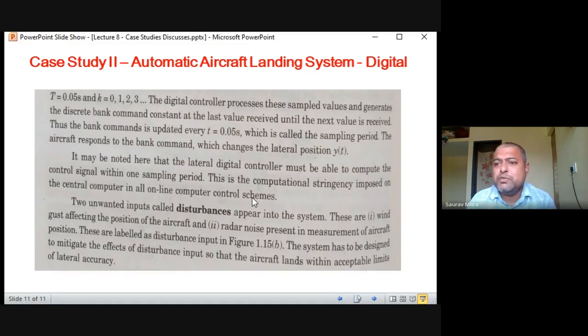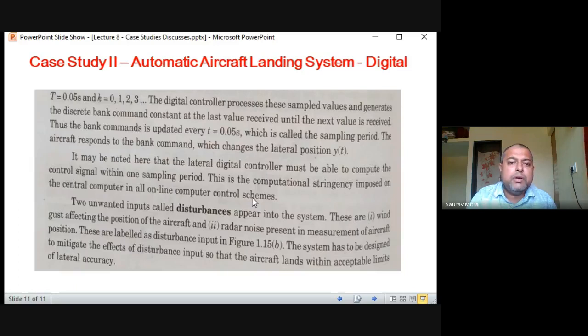Noise removal technology itself is a very big matter of study: noise removal, filtering technology, all those things. These are labeled as disturbances in the figure. In the previous figure, there are two disturbances. One is from the radar and another is the gusty wind. So the system has to be designed to mitigate, that means solve, the effects of disturbances caused by the gusty wind as well as by the radar, so that the aircraft lands within acceptable limits of lateral accuracy. There might be some deviation, but the deviation should not exceed a pre-decided level.